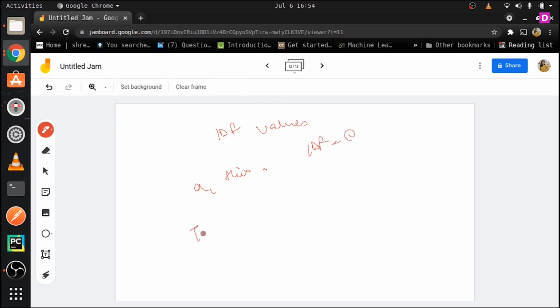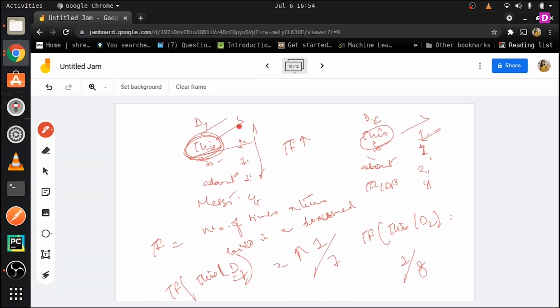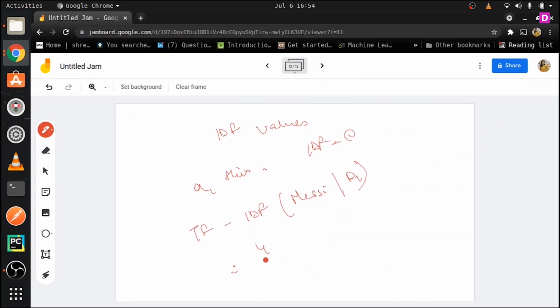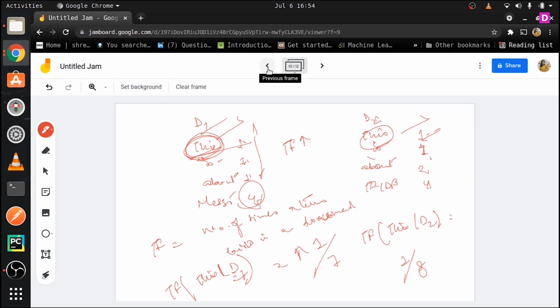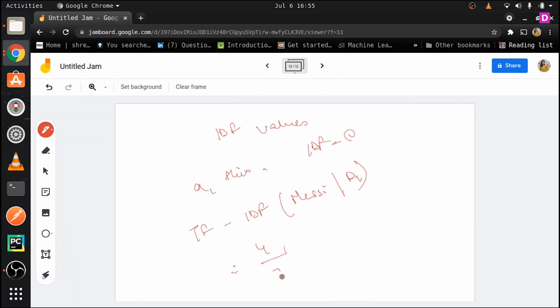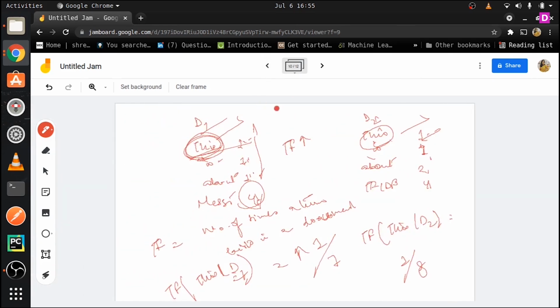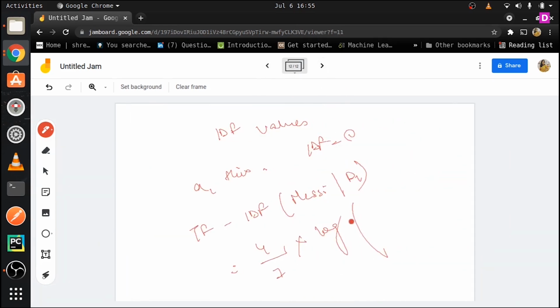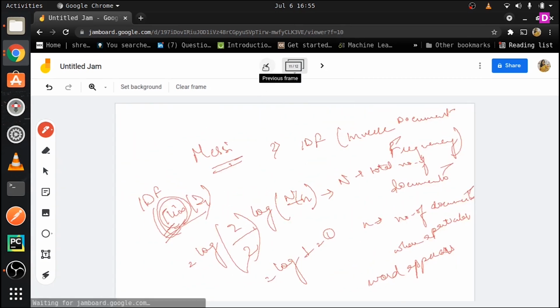Now we're going to find out the TF-IDF of, let's say, the word Messi in document 1. First, the term frequency. The number of times Messi appears is 4, so this comes down to 4, divided by the number of tokens in D1, which are 4, 5, 6, 7. So you have 4 by 7, and this will be multiplied with IDF. IDF is basically log of capital N, the number of documents, which is 2 since we are using 2 documents, divided by the number of documents in which Messi appears.